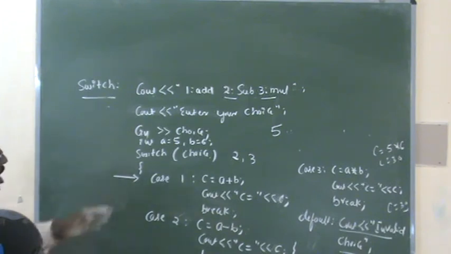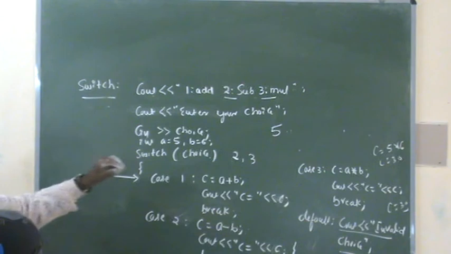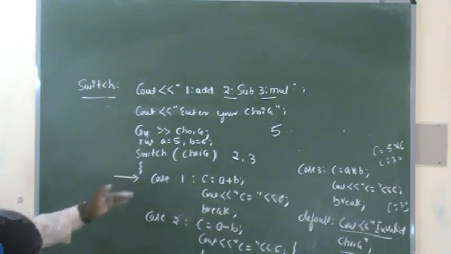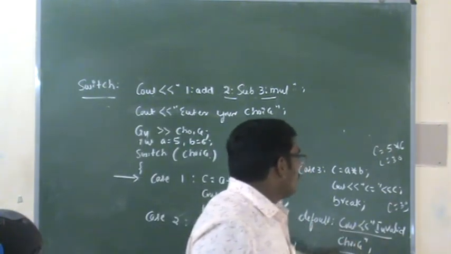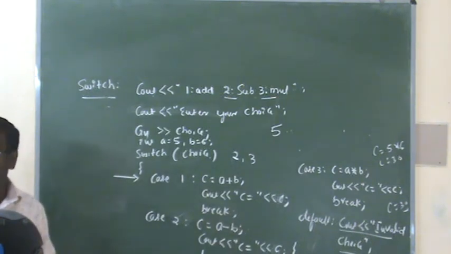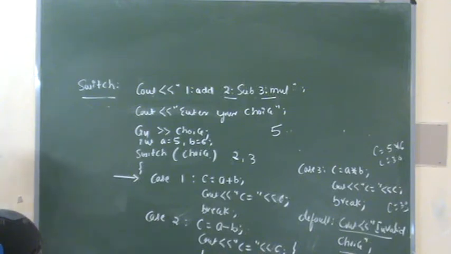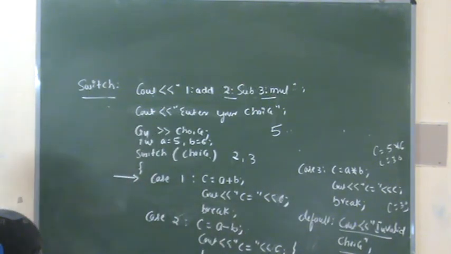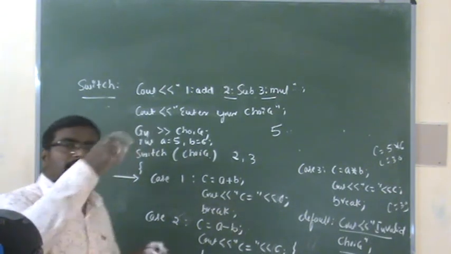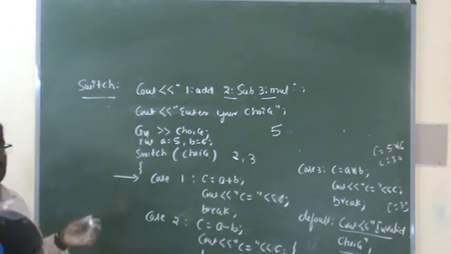Why? Because among the choices, the input choice you have taken is not matching any of them, so that's why we print the default statement. The default statement is invalid choice, and the default statement is an optional statement. It may be there, it may not be there, it is not mandatory in the switch statement. So this is regarding the selection statement. Here we are calling the switch statement a selection statement. Selection statement means that by using the switch statement we can choose any one option out of n number of options. Here an option is nothing but the choice.